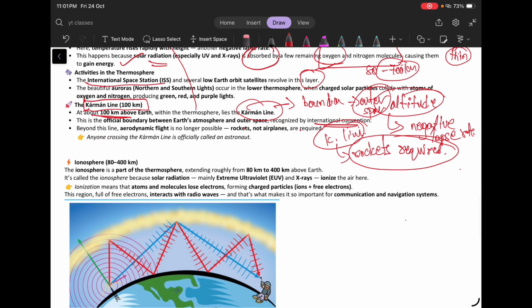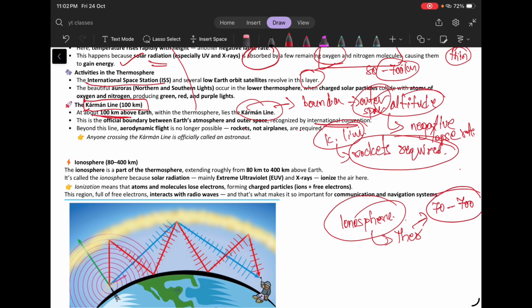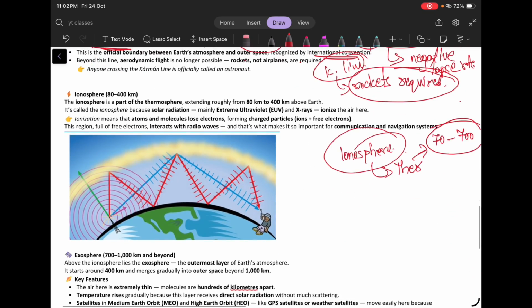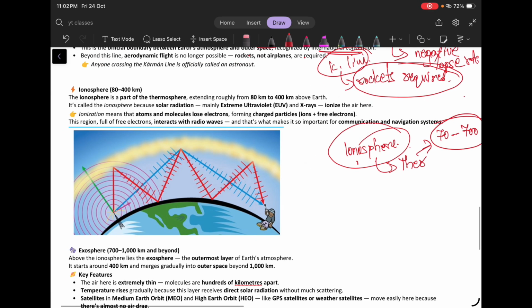So within the thermosphere itself, we can see the ionosphere. This is a part of the thermosphere. So the thermosphere is located from around 80 kilometers to some 700 kilometers above the earth surface, and this ionosphere is present in 80 to 400 kilometers above the earth surface. That means it is a part of the thermosphere itself only.